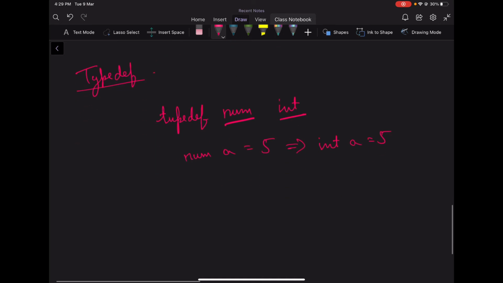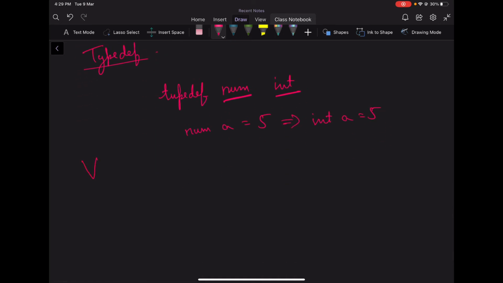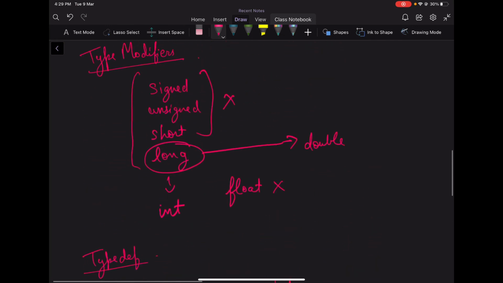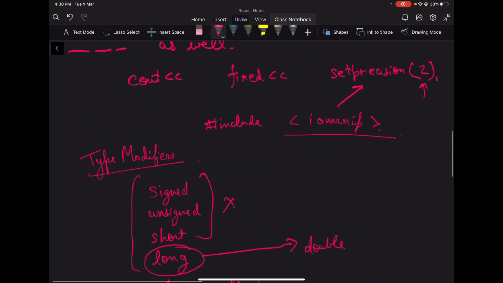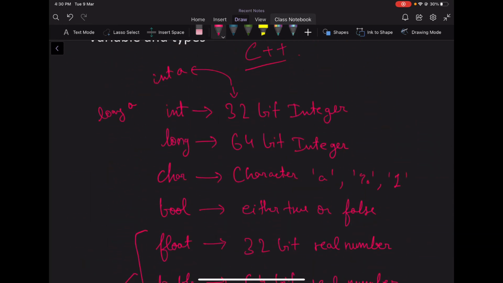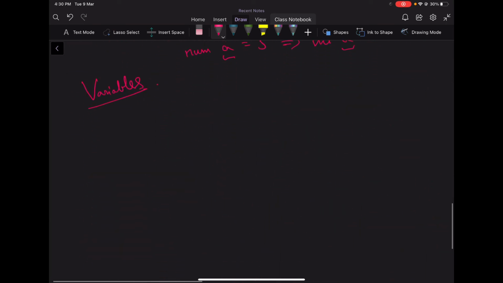Okay. And now let's finally talk about variables. What are variables and how do we use them? I have already shown what variables are. Whenever we wrote this, a is nothing but a variable, right? A variable is nothing but a container. We created int a, long a. These are also containers, right? These are containers that contain a value. And we give them a name, right?